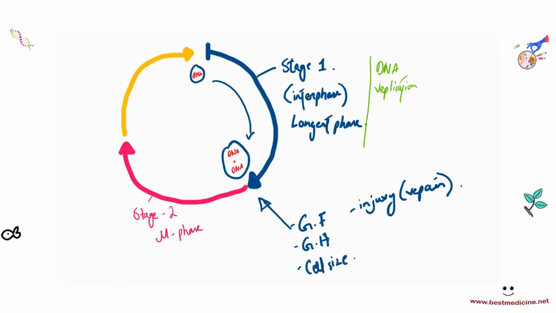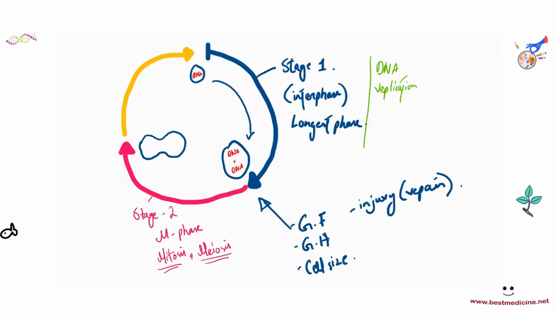Before that, we have a cell that is preparing itself for cell division. And stage 2 is when the cell division would actually occur. M phase stands for mitosis, which is the cell division of normal cells like skin cells, or it stands for meiosis, which is the cell division to make gametes, to make haploid gametes. And then after this occurs, what would happen is that you get something like this at the end of it. You get a cell that is almost split apart with its DNA that has been pulled to opposite poles. So you have 1 copy of DNA on the left and 1 DNA copy on the right, and then this would enter into the next phase.